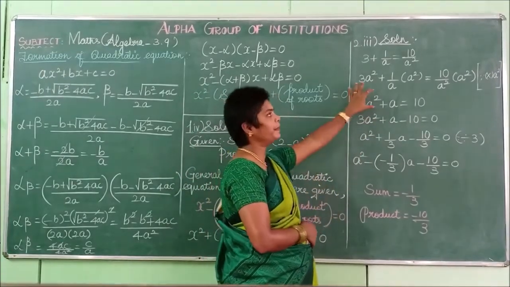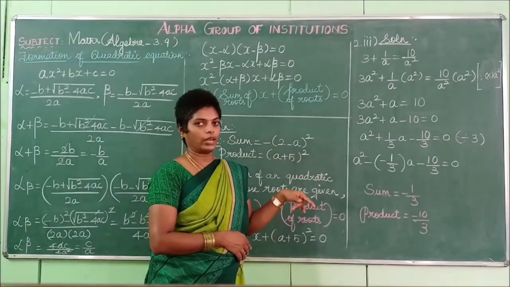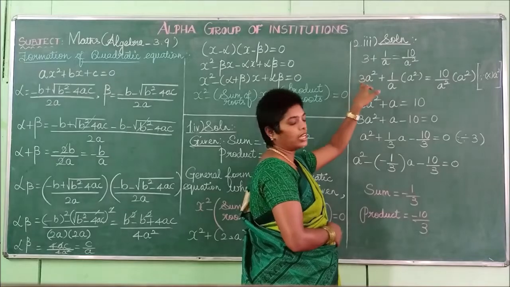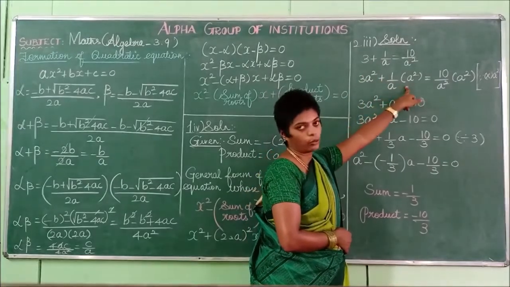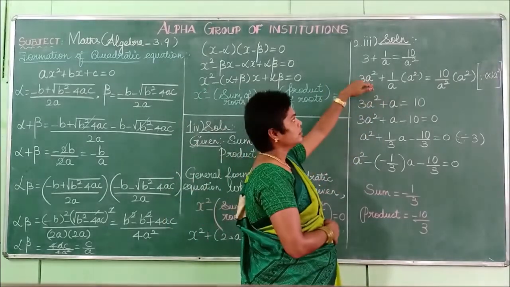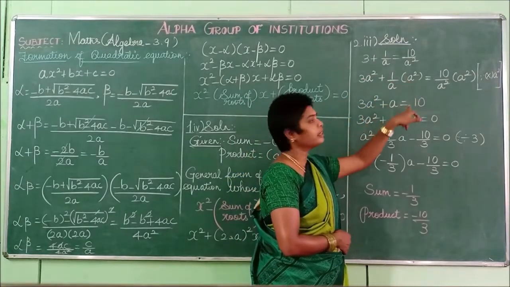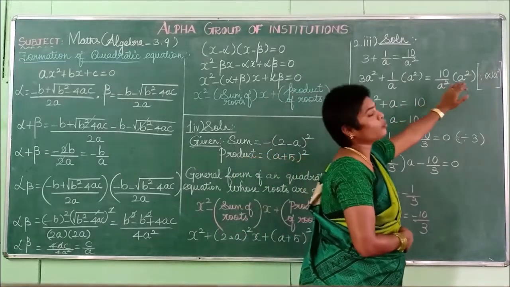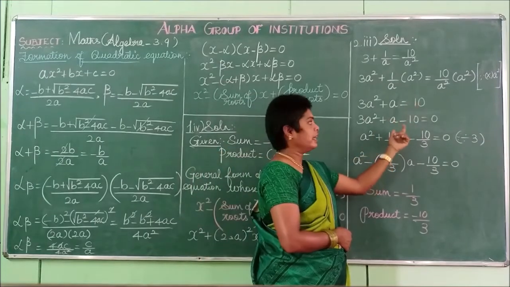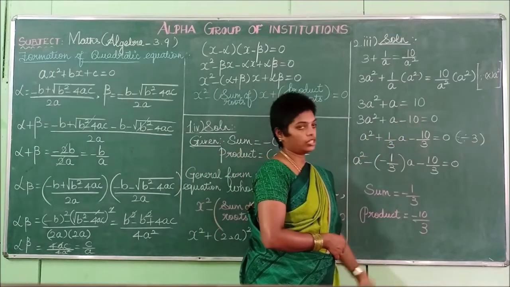For that purpose, I have multiplied throughout, both left and right hand side, using a square. So here, note that 3 into a square plus 1 by a into a square is equal to 10 by a square into a square. Now listen, the 3 a square does not get cancelled, so write 3a square. Here a and a square get cancelled, the remaining a will be there, which is equal to a square and a square get cancelled, the remaining value is 10. So you take 10 to the left hand side, the positive value will change to a negative value: 3a square plus a minus 10 is equal to 0.